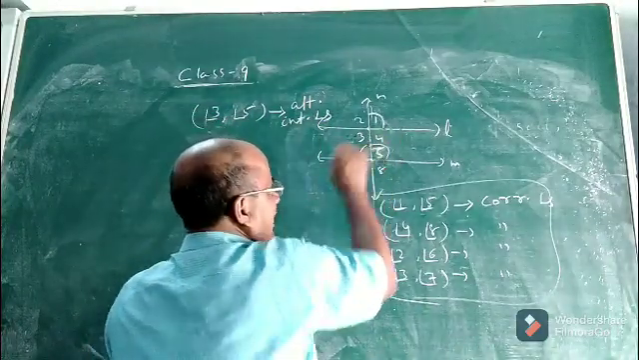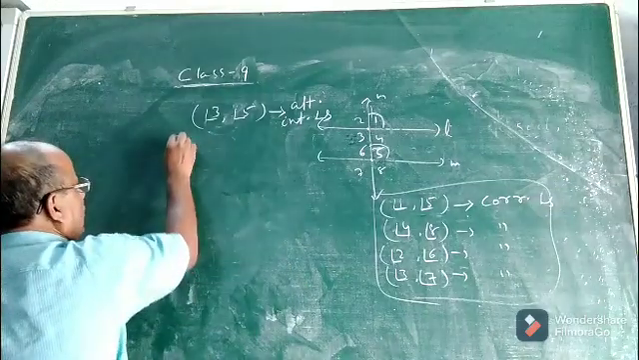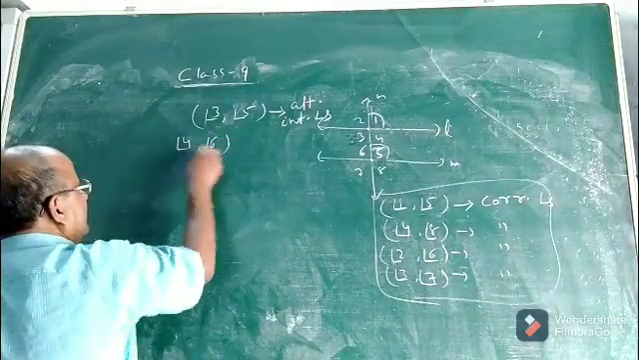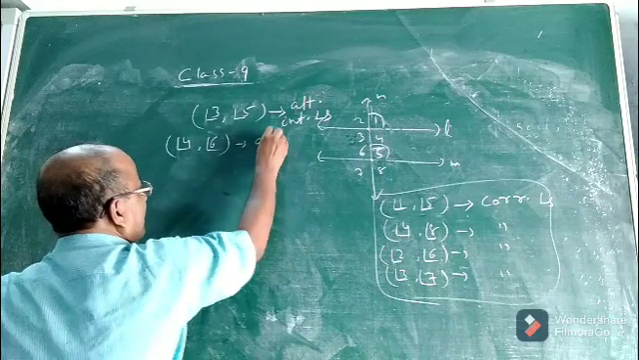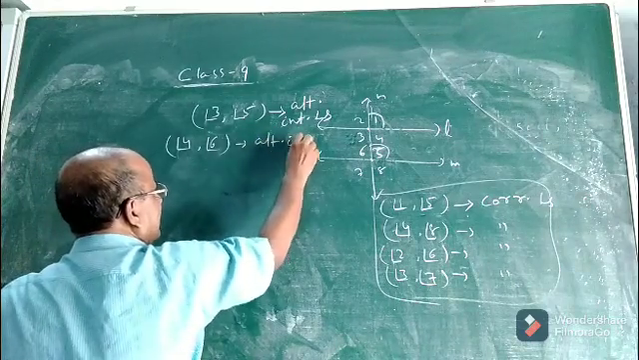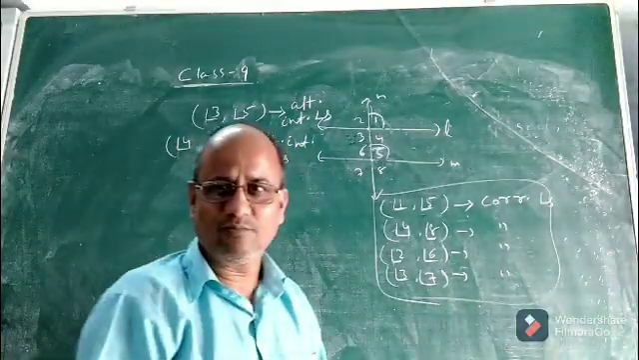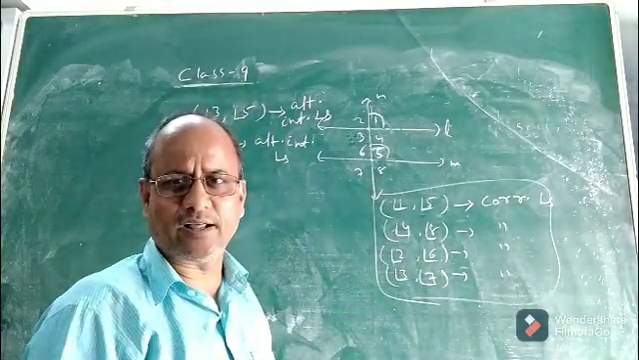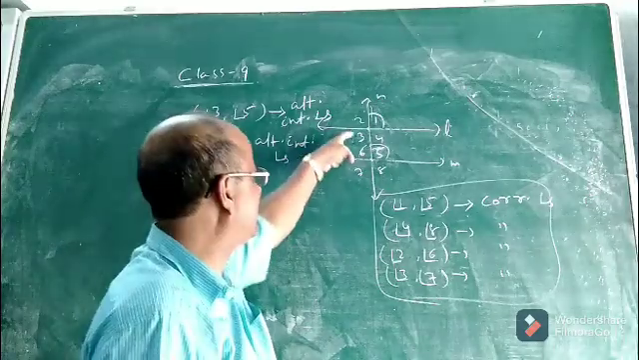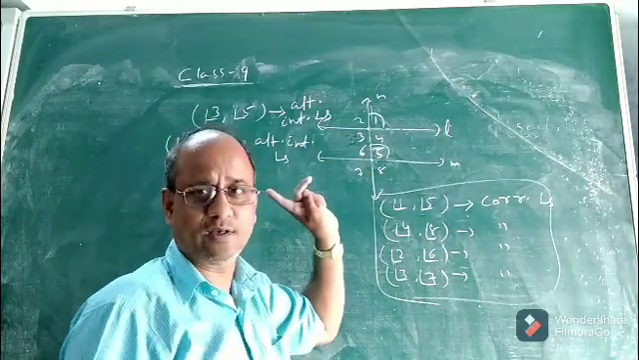Similarly, look at angle 4 and angle 6. This is another pair of alternate interior angles. So is there any more pair? The answer is no. How many pairs of alternate interior angles are there? Two pairs. One is 3 and 5, the other pair is 4 and 6.